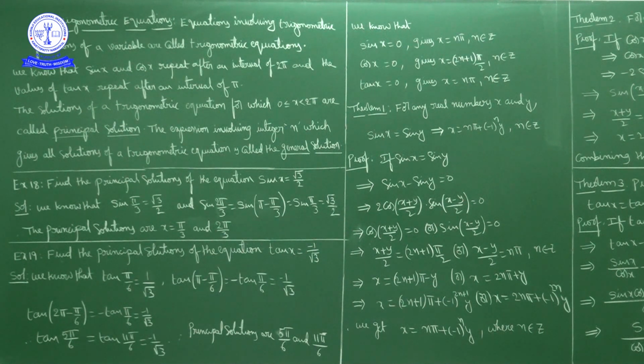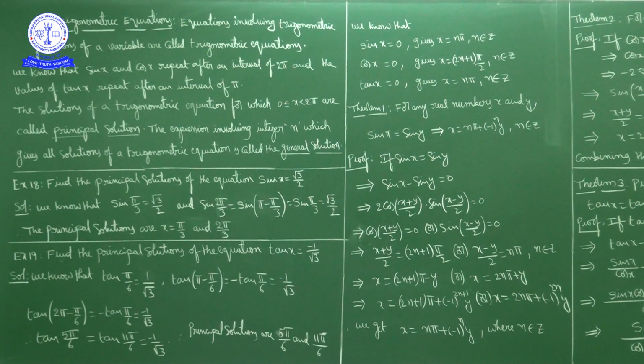Now if you start writing sin x is equal to 1 by root 2, we can give infinitely many values of x. You can get infinitely many values for x because sin x is equal to 1 by root 2 means x is equal to pi by 4, x is equal to pi minus pi by 4, x is equal to 2 pi plus pi by 4. Like that we can write infinite values for x. Now for those infinite values we will give some expression. That expression involving n which gives all solutions of a trigonometric equation is called the general solution.